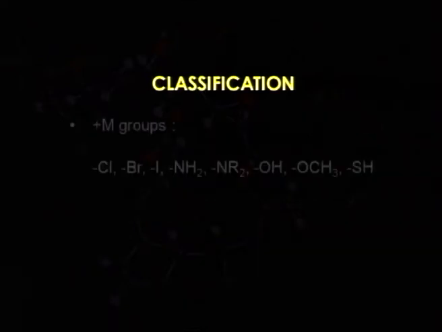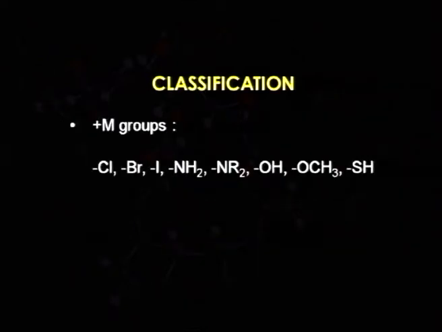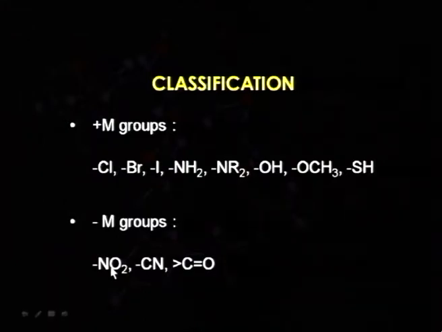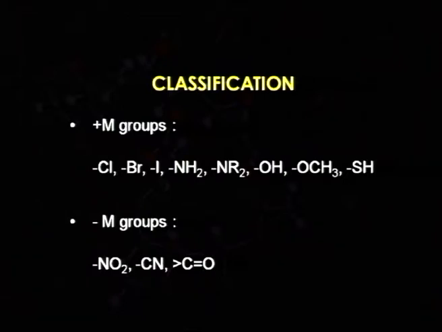Examples of plus M effect groups, or we can say electron donating groups, are chloro, bromo, iodo, amino, secondary amino, hydroxyl, methoxy and thiol. And in the case of electron withdrawing or minus M effect groups, nitro, cyano, carbonyl and all the derivatives of the carbonyl fall under this category, like carboxylic acid, ester, aldehyde and ketone.